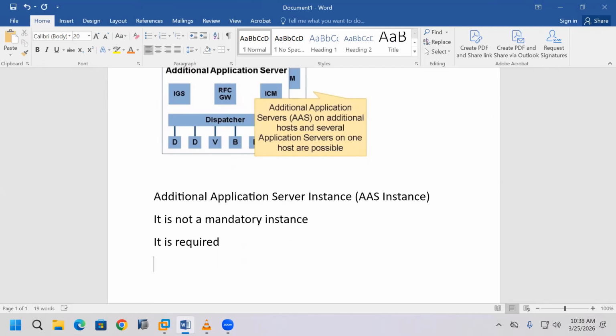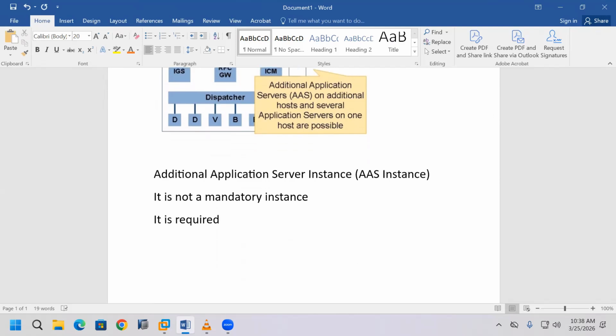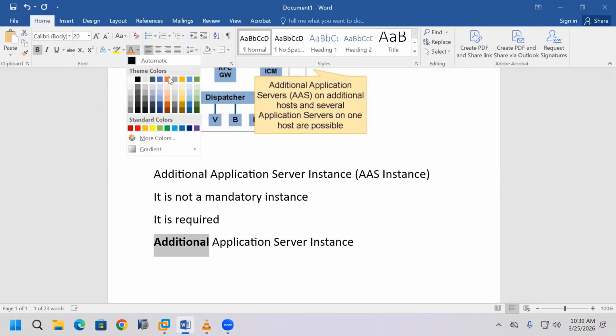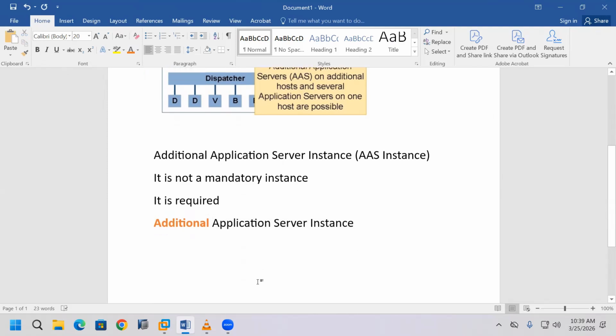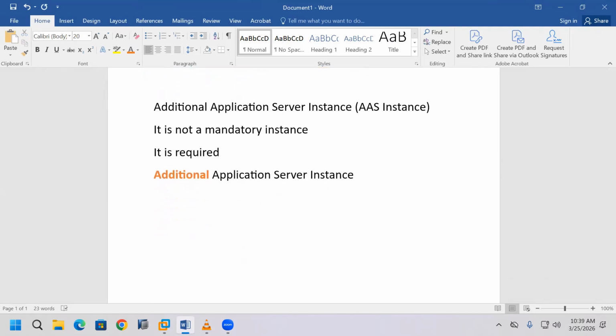Now, the additional application server instance is one of the instances. Here we see the additional application server instance. If we hide the word additional and read the remaining part, it is an application server instance, just like the primary application server instance.